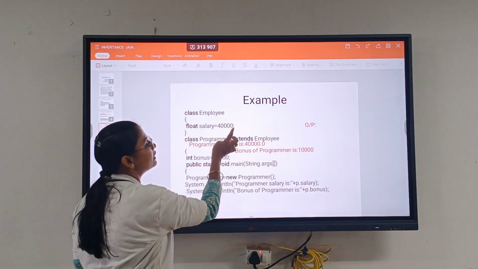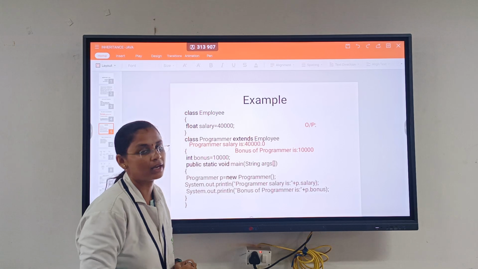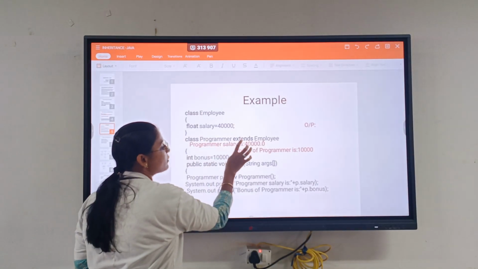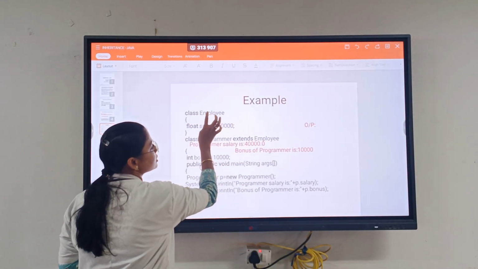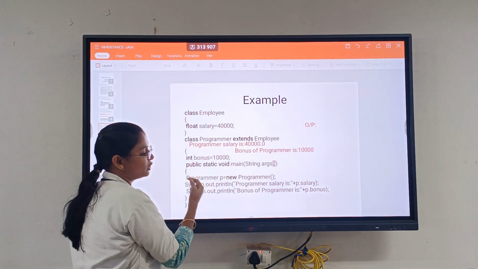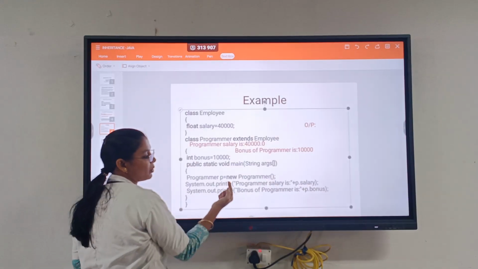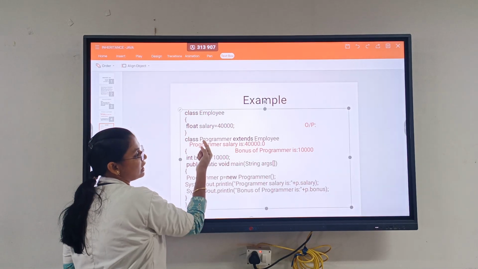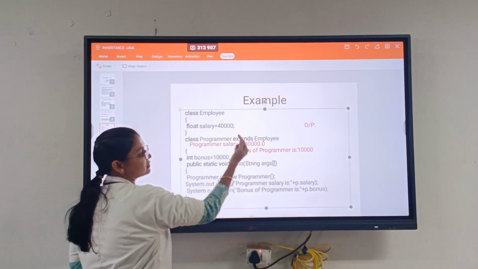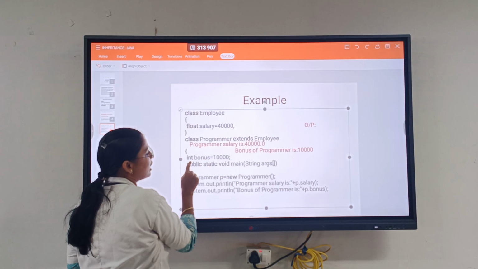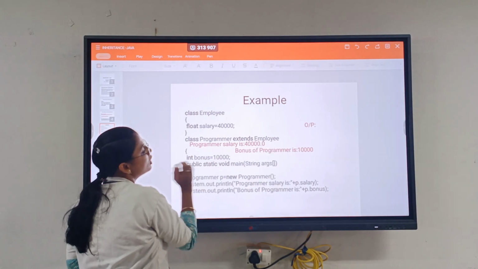Inheritance means it will inherit all the concepts from our parent class. So the employee class, programmer will extend the employee, so all the concepts have been inherited from there. Here I am creating an object for programmer. It will automatically go to my programmer class, which is a child class that extends employee. Here in the programmer we have int bonus equal to 1000.